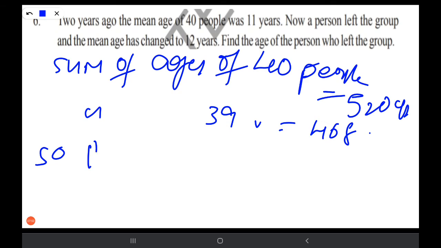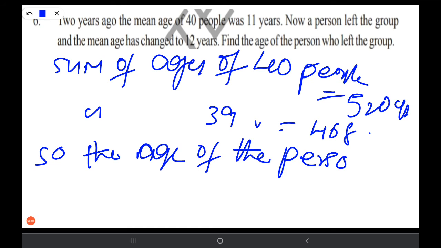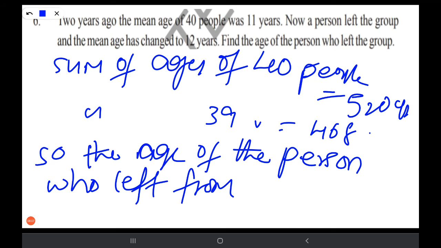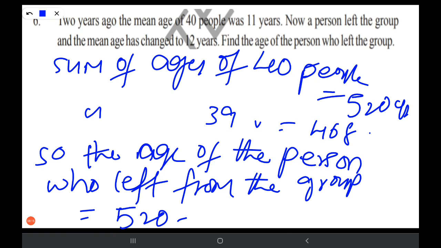So the age of the person who left from the group is equal to 520 minus 468, that is 52 years, right?